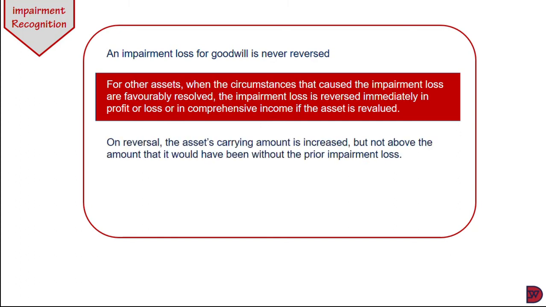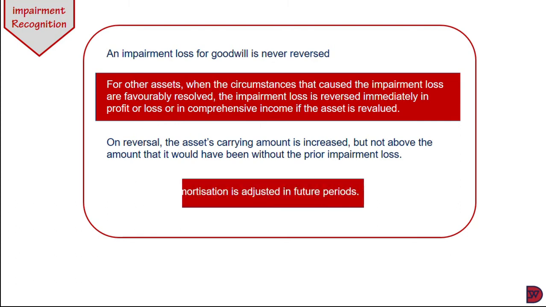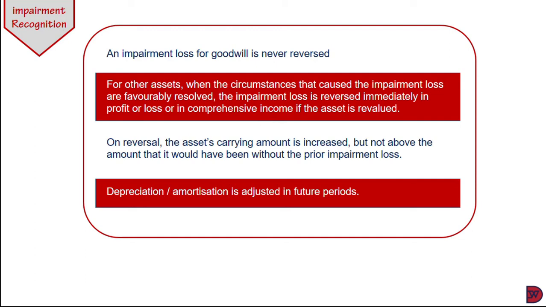Now, on reversal, the asset carrying amount is increased, but it shouldn't be above the amount that it would have been without the prior impairment loss. So whenever you are reversing an impairment for any other asset apart from goodwill, it shouldn't exceed the original carrying amount. Depreciation or amortization is adjusted in the future periods.